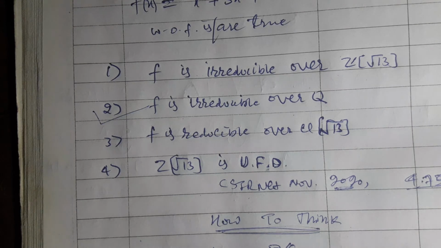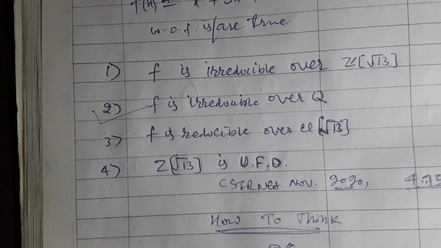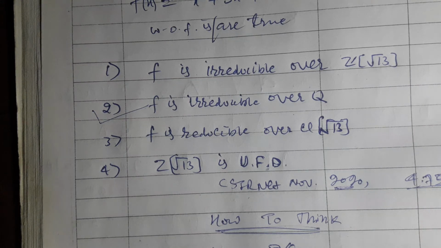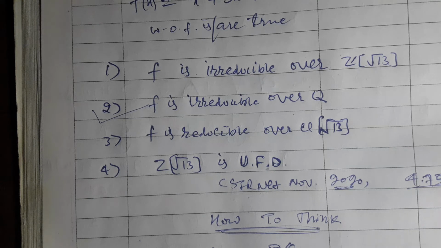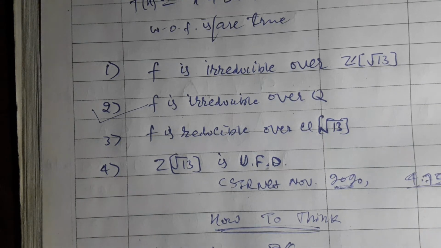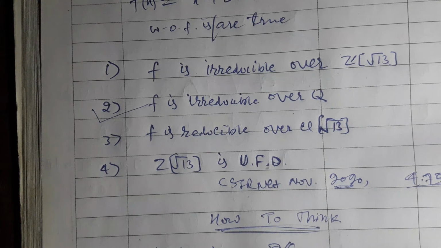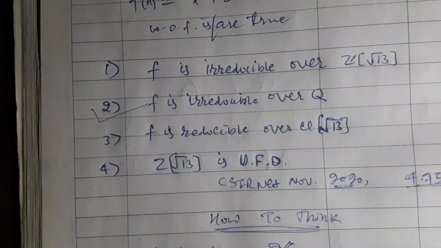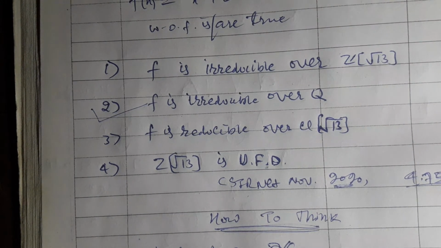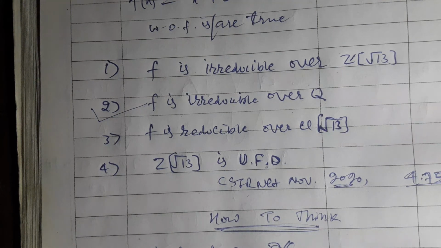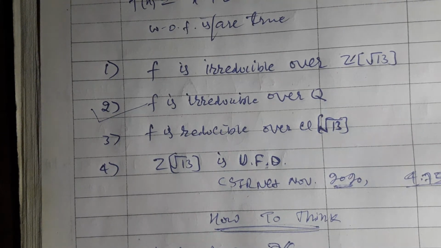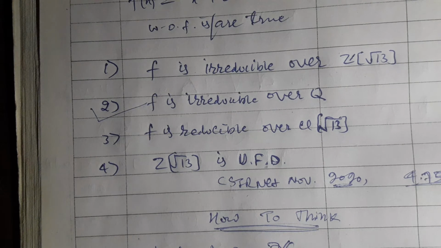Now let us go to option third: f is reducible over Q root 13 and irreducible over Z root 13. Since we have no particular result regarding these rings, rational over root 13 and integral over root 13, for this we go to the roots, and I leave it for you as an exercise.